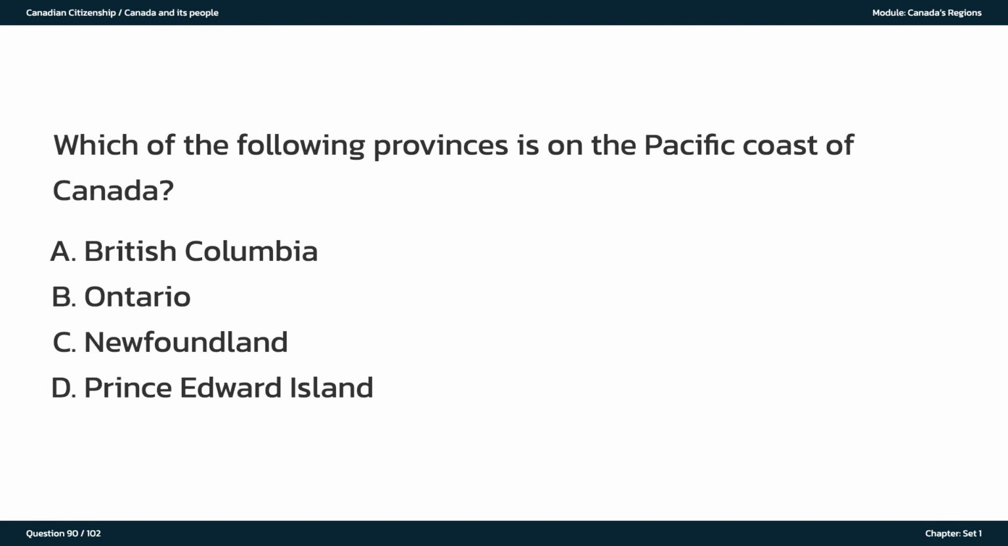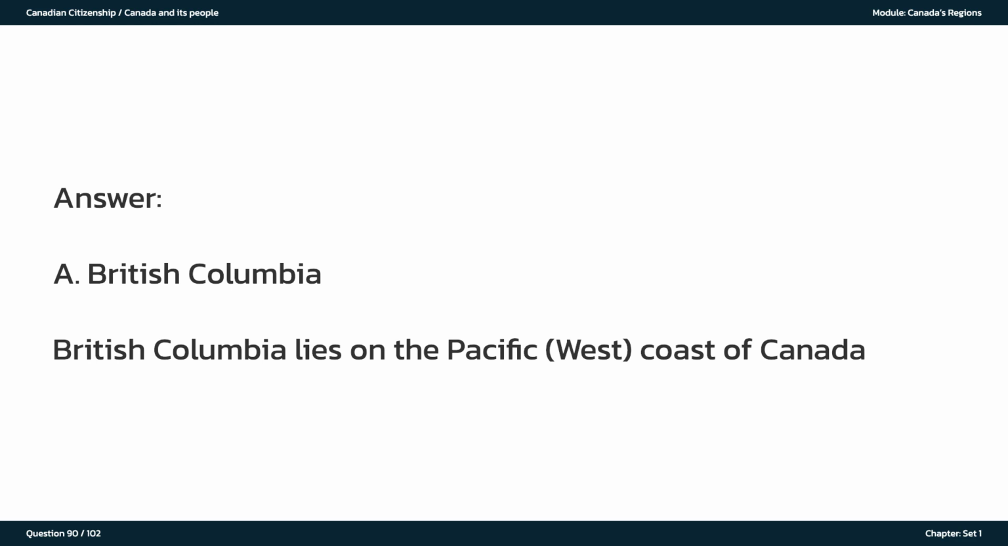Which of the following provinces is on the Pacific coast of Canada? A. British Columbia. B. Ontario. C. Newfoundland. D. Prince Edward Island. The answer is A. British Columbia. British Columbia lies on the Pacific, west, coast of Canada.